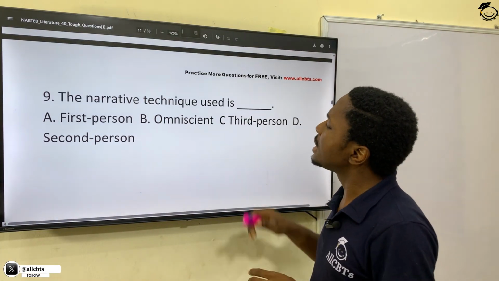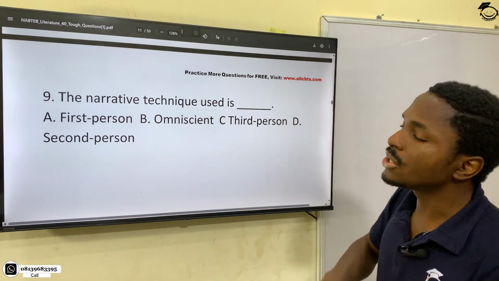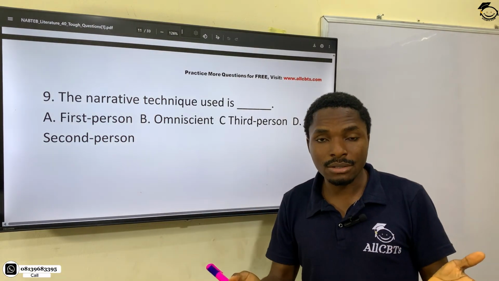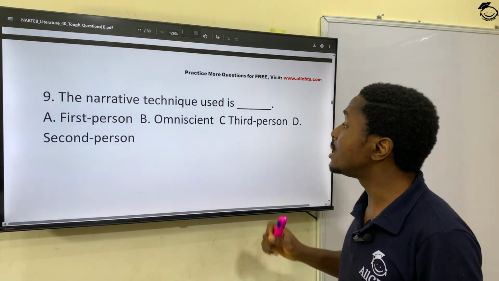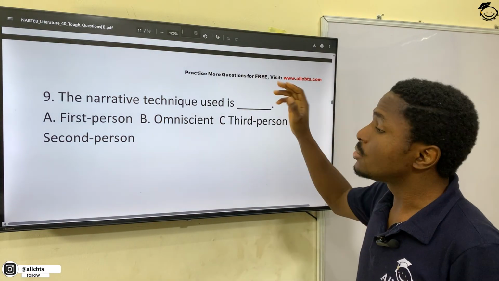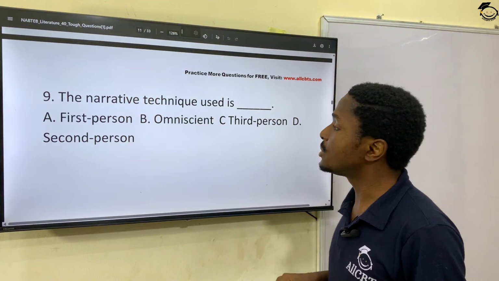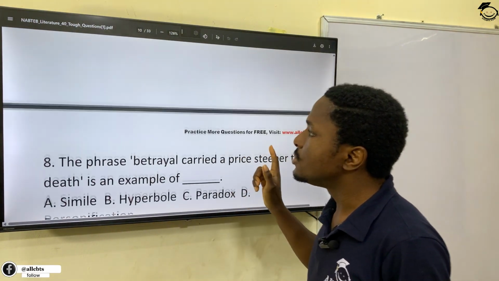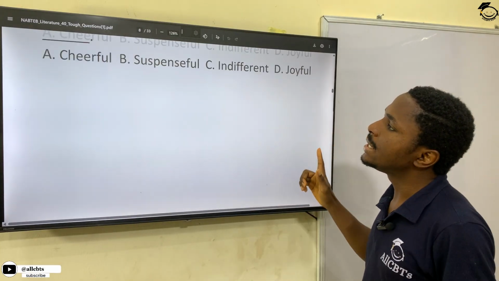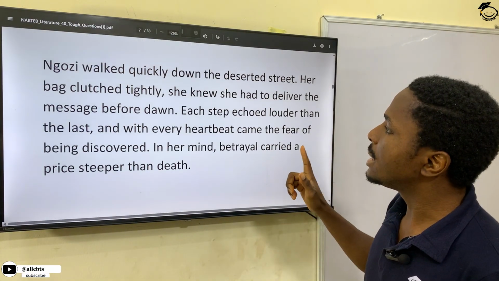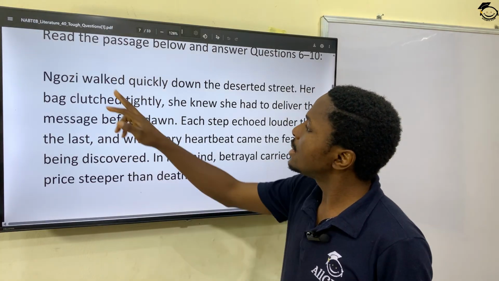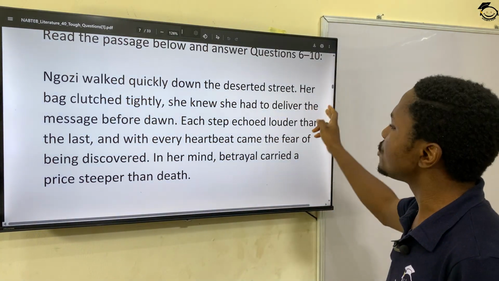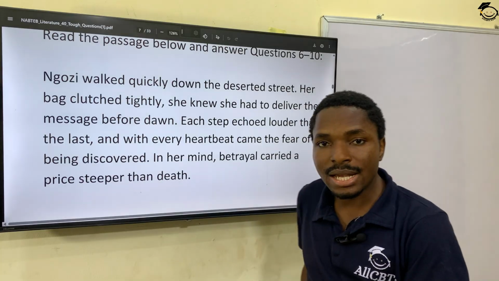The narrative technique used is dash from that writing or from that reading. The narrative technique used is what? Let's go and see the writing again so that we can pick the narrative technique used. So you need to read the writing again if you want to get the technique. It says, Ngozi walked quickly down the deserted street, her bag clutched tightly.